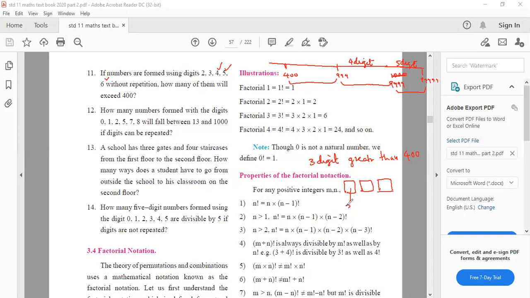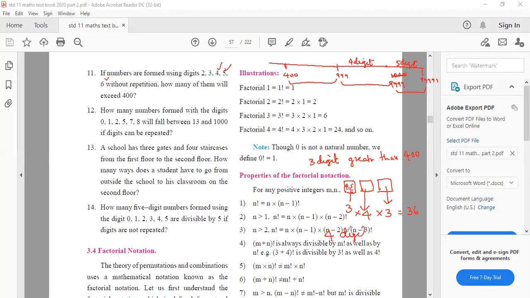This is 3 ways, can be 4, 5 or 6. Here how many ways? 4 ways, sir. 1 is gone, so 4 ways, then 3 ways. So 12 into 3 is 36. So 36 3-digit numbers.